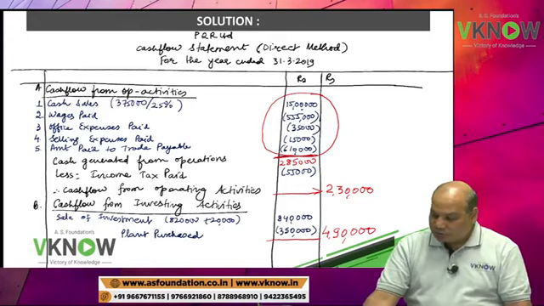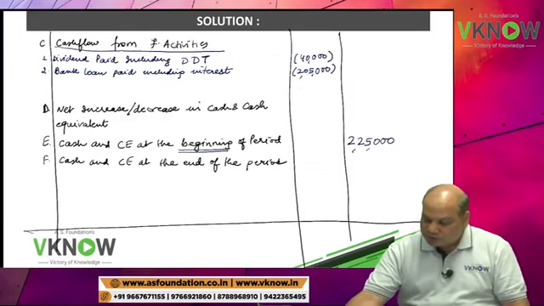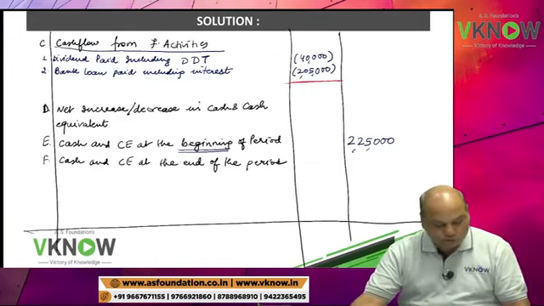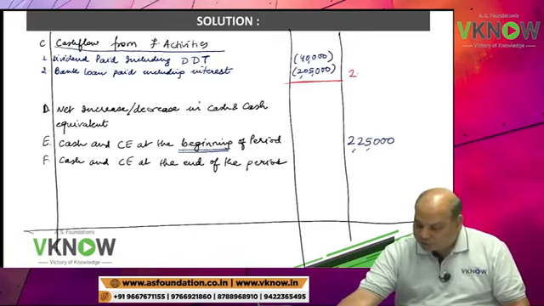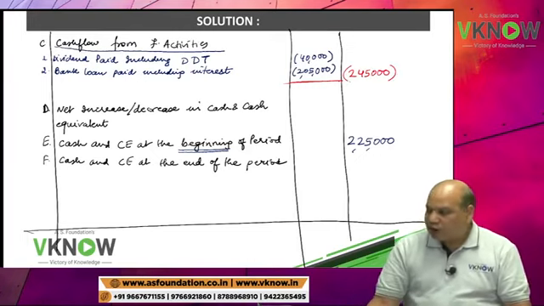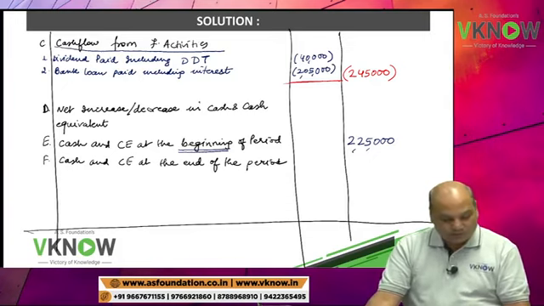Cash flow from financing activity, both are negative, 40,000 and 2,04,000, so 2,45,000.